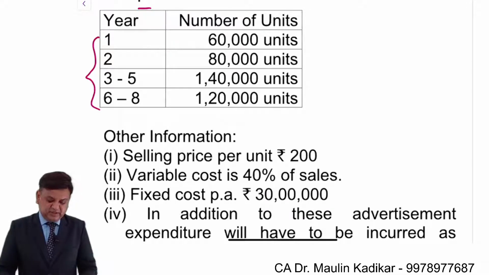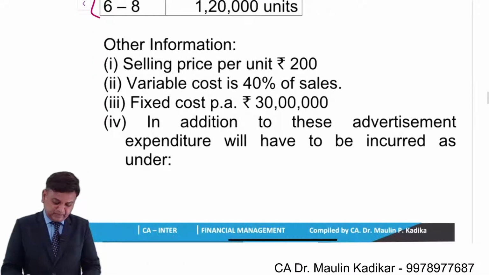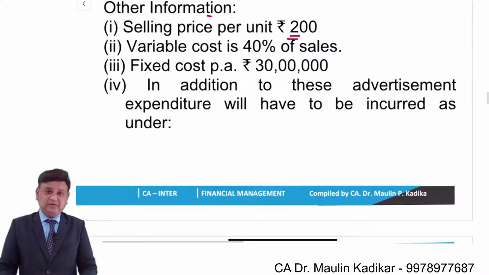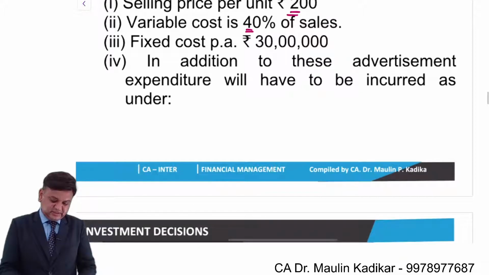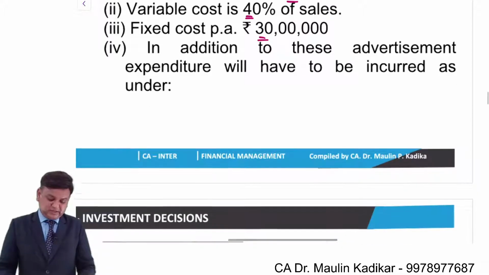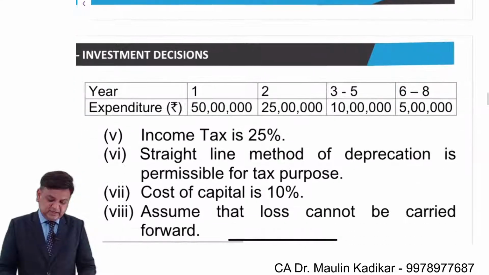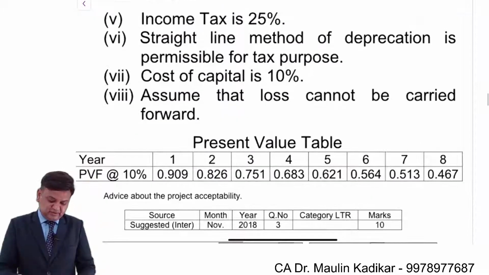So for year 1 to year 8, the number of units to be produced and sold is provided to us. Other information: selling price per unit is 200, variable cost is 40% of the sales, fixed cost is 30 lakhs. In addition, advertisement expenditure will have to be incurred as under, year 1 to year 8 information is given.